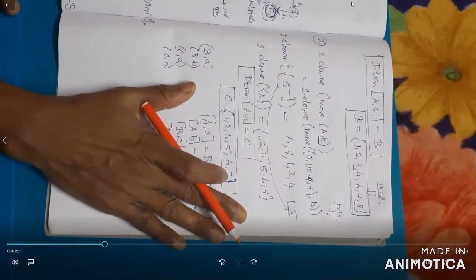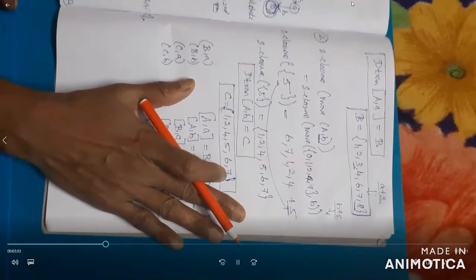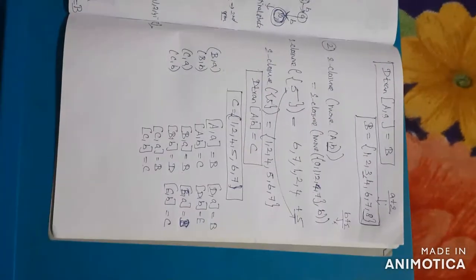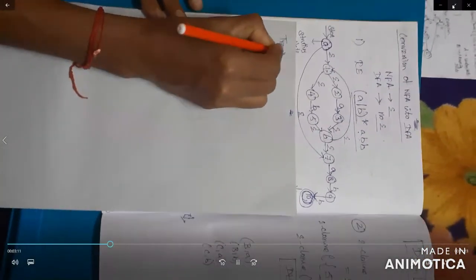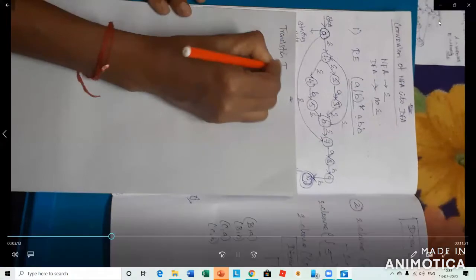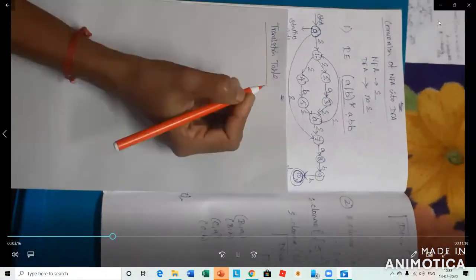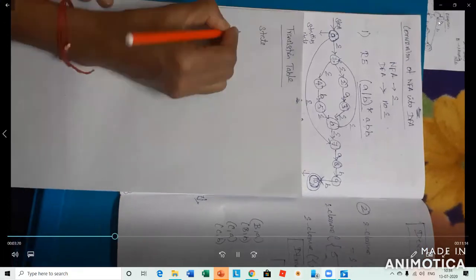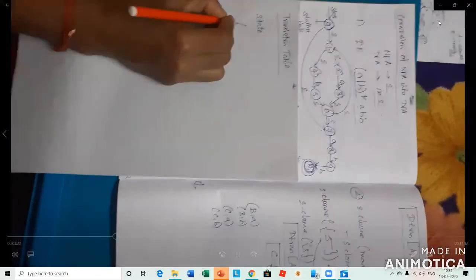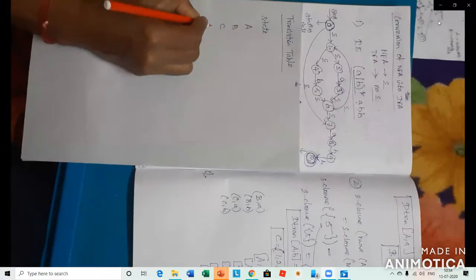So what is the next step of the subset algorithm? The next step is the transition table. The third one is the transition table. How do we write the transition table? First, the states: we have five states, A, B, C, D, E.